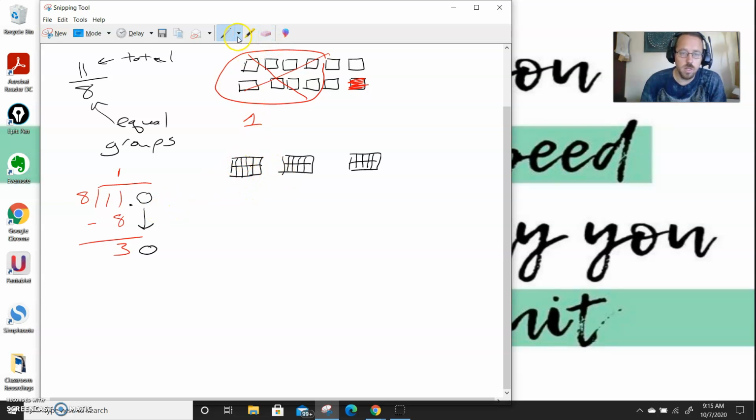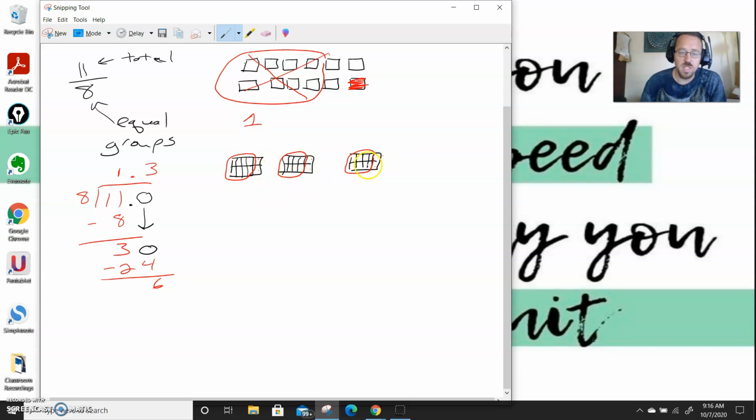Let's circle a few so I can see them. Here's one group. Here's 2 groups. Here's 3 groups of 8. So I have 3 groups, which is 24 pieces, which means I have 6 pieces left over. 1, 2, 3, 4, 5, 6.